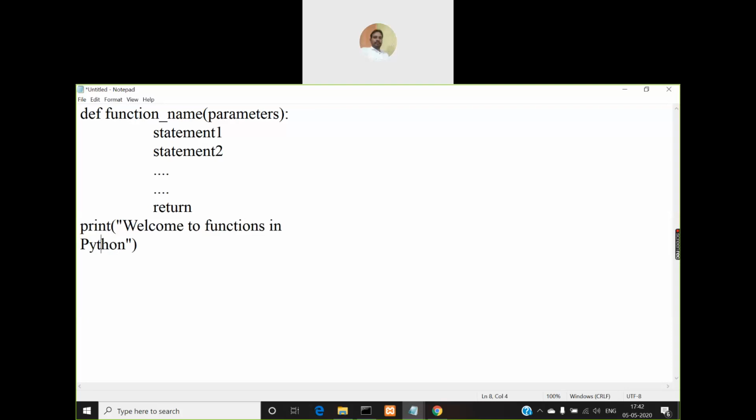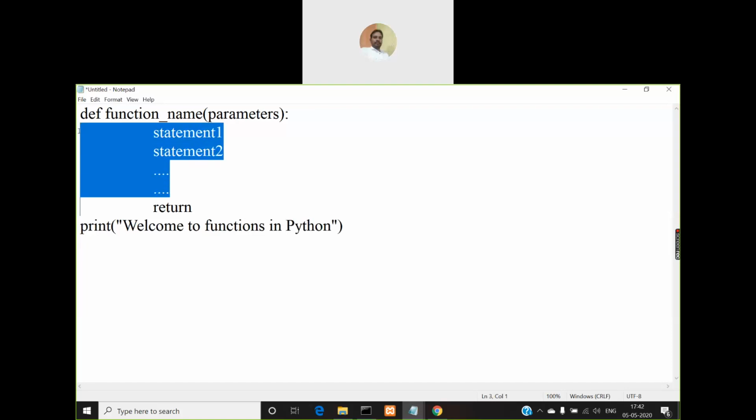So this statement which I wrote outside of this function will be automatically executed when you run this Python file. But the statements which are part of this function will not be executed automatically. You must make a call to this function. Unless you make a call to this function, the statements inside this function block will not be executed.